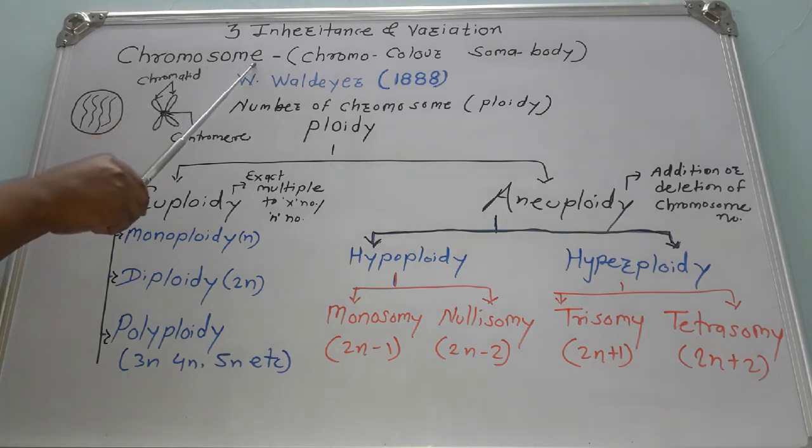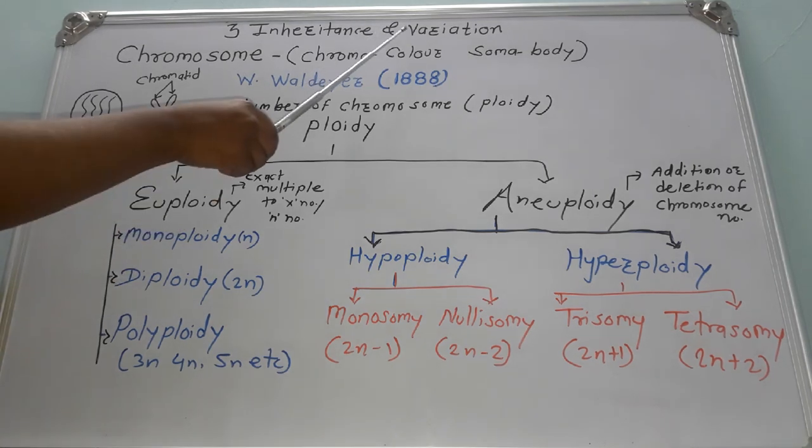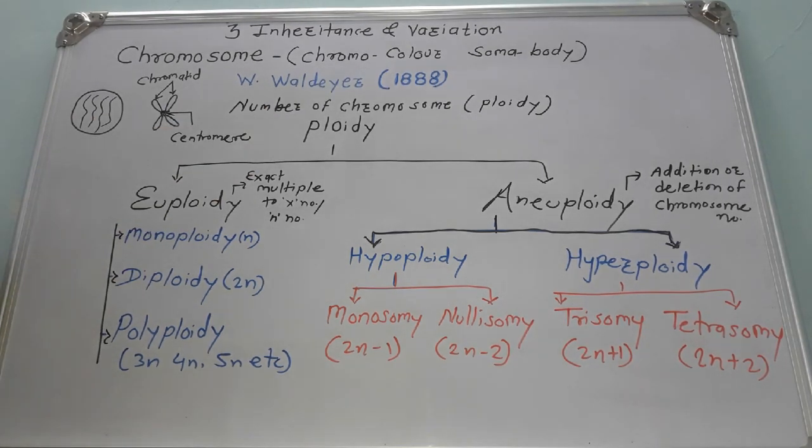How does it help heredity and variations? What is the meaning of heredity? That is the transmission of characters from one generation to the next generations, from parents to their offspring. Variations are the variable changes between offspring and their parents. The chromosomes are responsible for those variations.